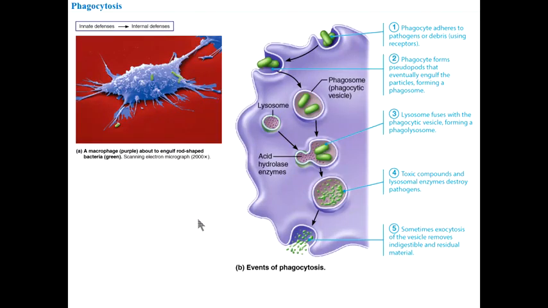And if we look at the events of phagocytosis, we can see a pathogen being ingested by a macrophage here, and once it's ingested, it will join up with a lysosome, and they come together, and now we have something called a phagolysosome. The lysosome contains toxic compounds, and when they join together, those toxic compounds will destroy the pathogen, and sometimes the pathogen is released through exocytosis.